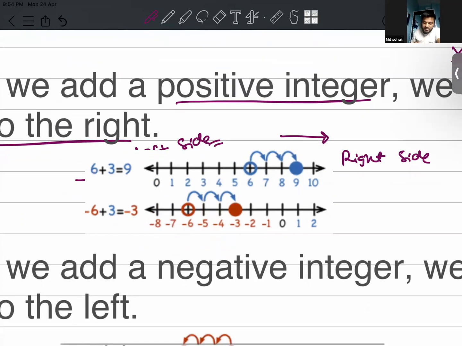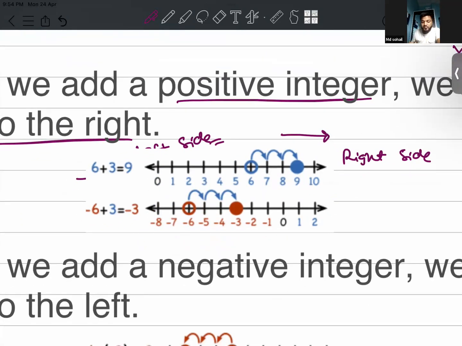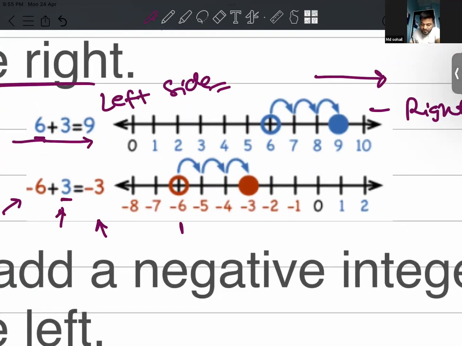Same goes for minus 6 as well. If we add a positive integer 3 to minus 6, our answer is minus 3. So let's have a look at the position of minus 6 and minus 3 on the number line. Here is minus 6. Here is minus 3. What would you say about the position of minus 3 with respect to minus 6?